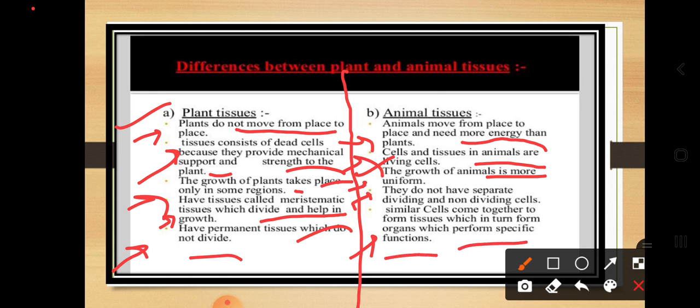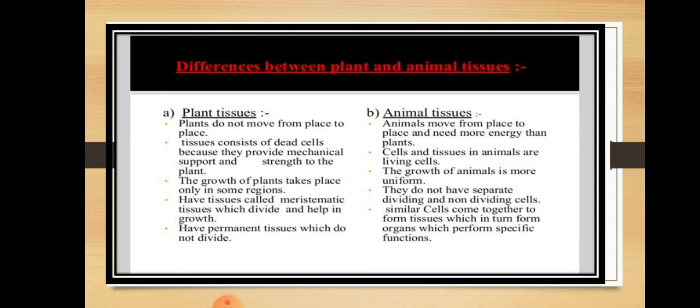In animal tissues it is a little bit difficult to understand the concept of growing, because when we consider plants, if you cut a plant, it can grow that part again, but in animal tissues it is highly impossible. Only in some cases can you observe it. Just recall where we can observe it: the growth of the hair and the growth of the nails on our hands. This is possible just because of the presence of tissues in our body. So these are some differences between plant tissues and animal tissues we have discussed today.